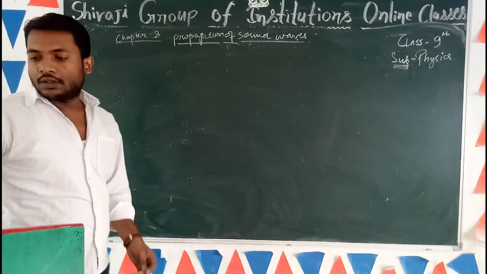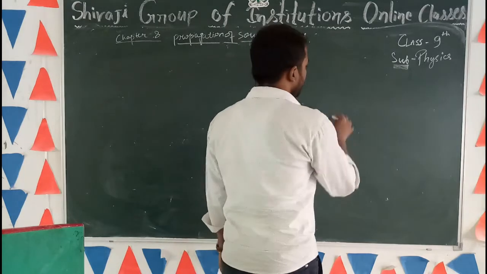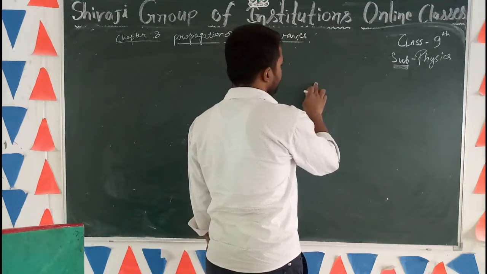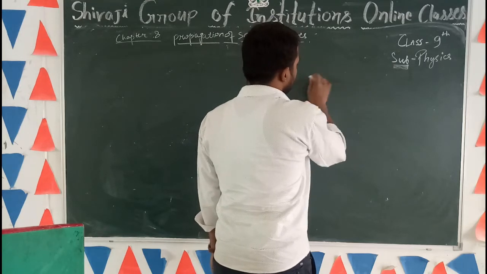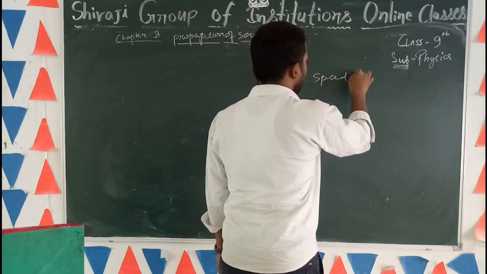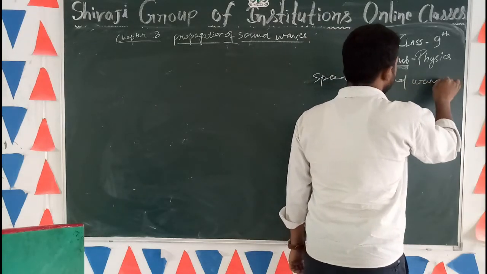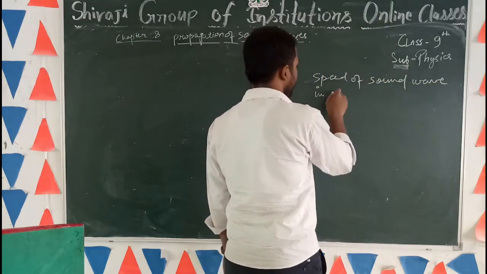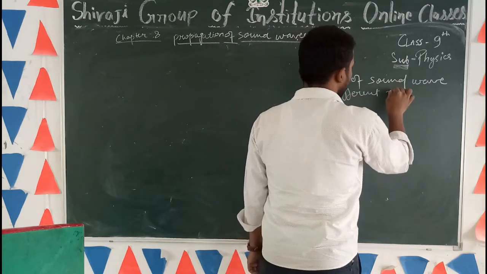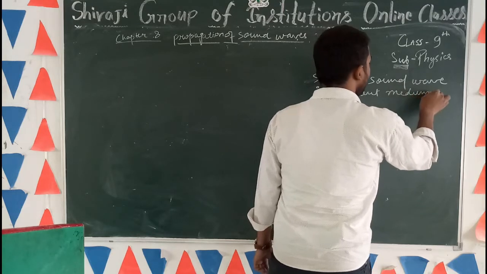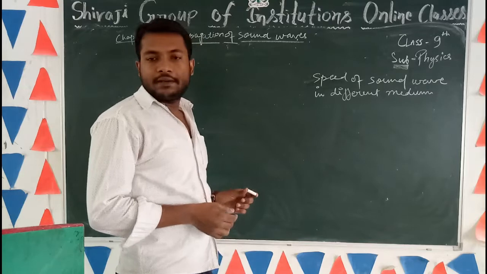Now one more thing you should understand: speed of sound wave in different mediums.